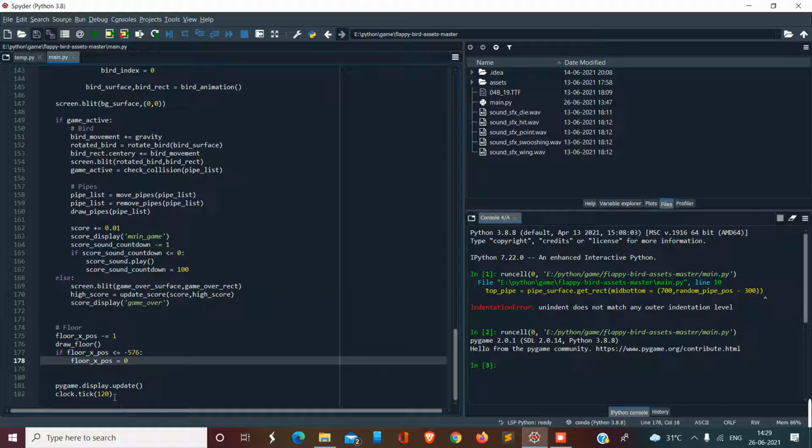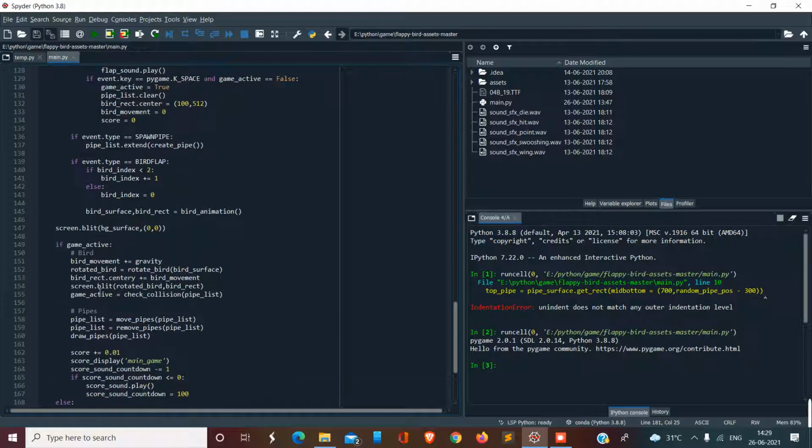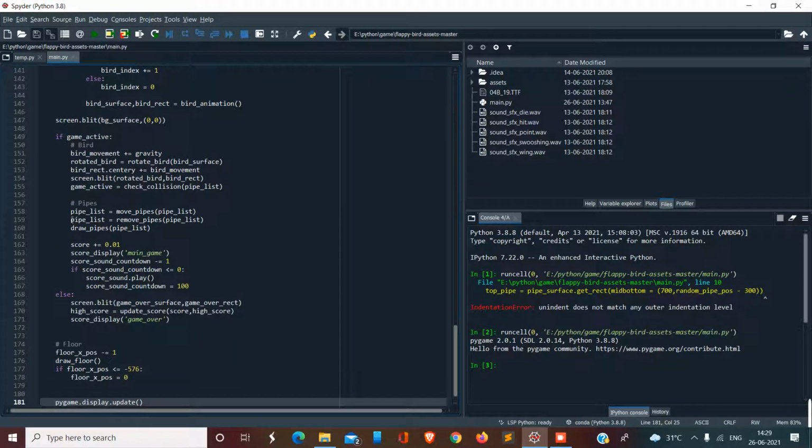Then the FPS is set to 120, and here I've updated the display in the game, whether the game is active or false.